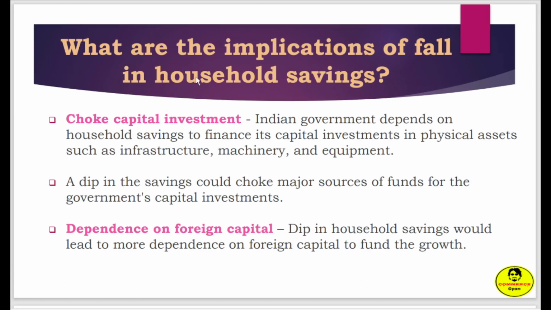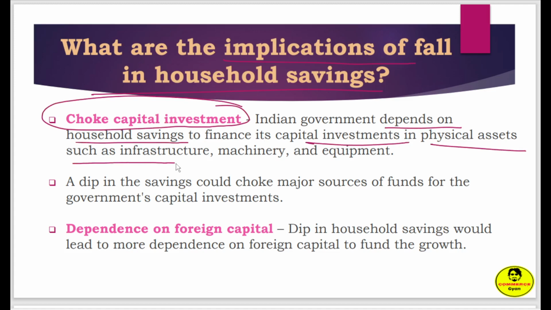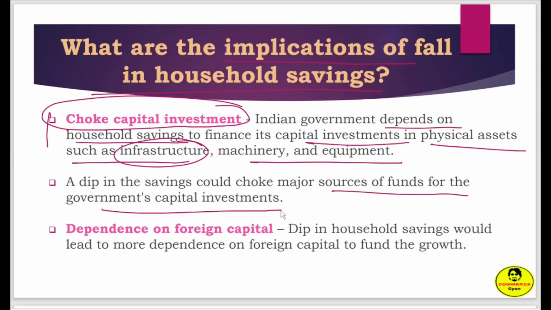What are the implications of the fall in household saving? Now let's see the implications. The first implication may be choking capital investment. The Indian government depends on household saving to finance its capital investment in physical assets such as infrastructure, machinery, and equipment. If the government is not able to raise funds from the public, it cannot invest in capital assets. A dip in saving could choke the major source of funds for the government's capital investment, right?